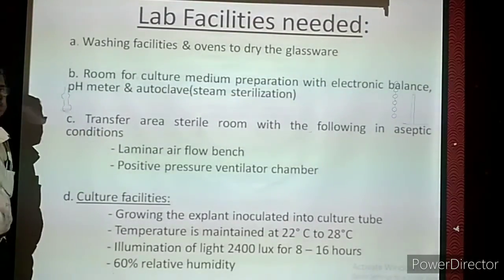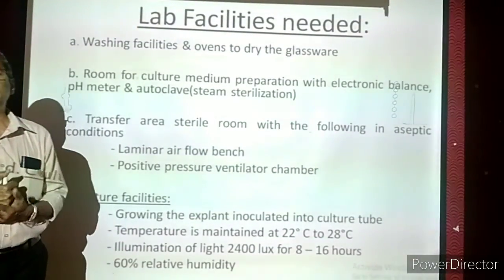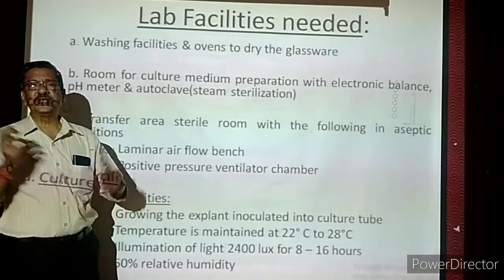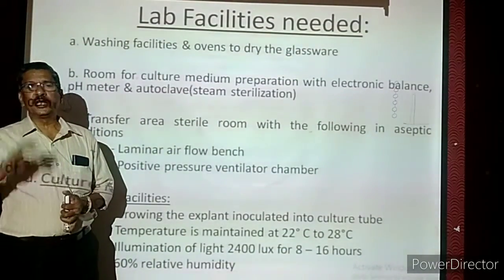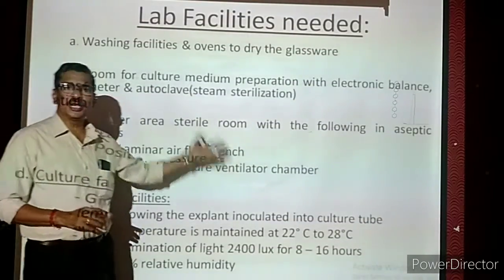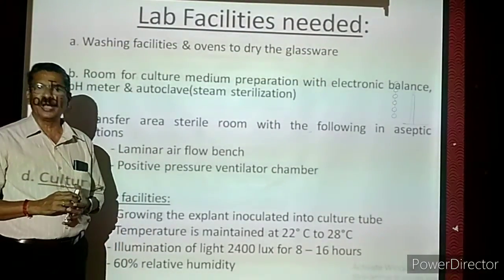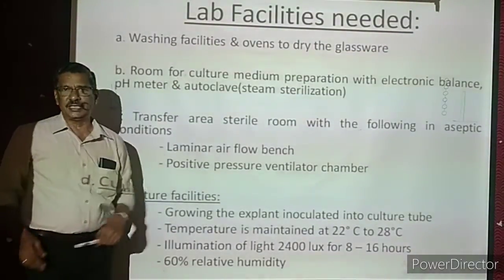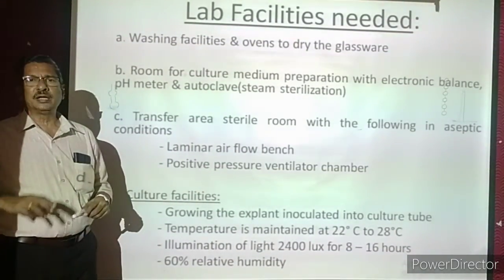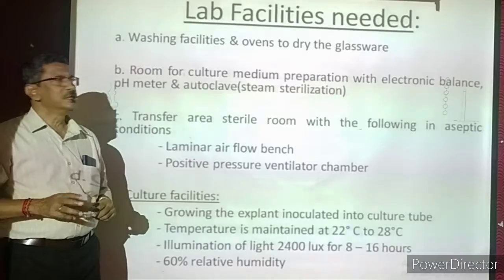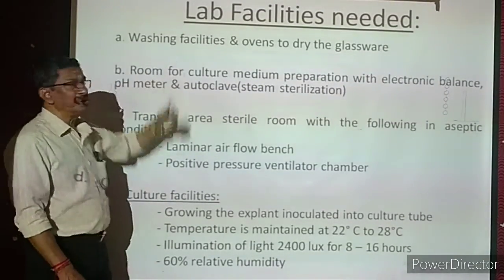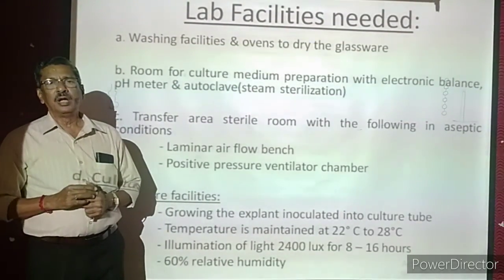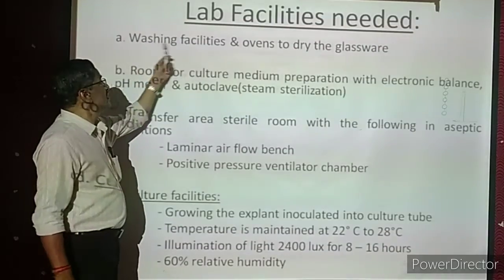That is called the fundamental principles. Now, lab facilities needed. All the research and everything is going on in the laboratory. So in the lab, some facilities must be present, then only the tissue culture technique will be successful. Not only tissue culture, any other technology coming under biotechnology, the laboratory should be perfect. First we are going to see the washing facilities. We have to wash the test tubes and the beakers. So many articles will be there. For that, washing facilities with a sufficient number of taps, and the water should be very clean and not contaminated.